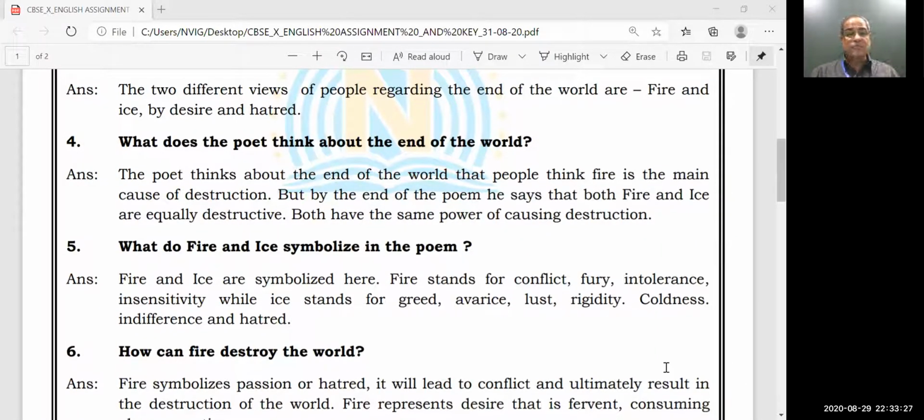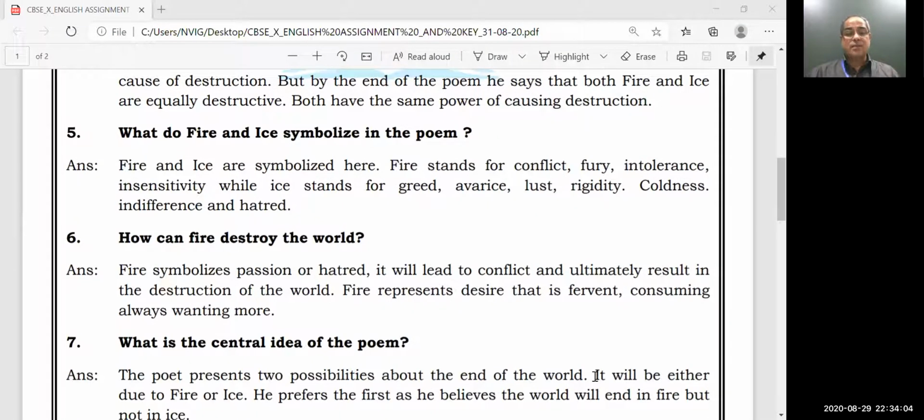What do fire and ice symbolize in the poem? Already we saw. Fire and ice are symbols of destruction. Fire stands for desire. Ice stands for hatred. In detail, if you see, fire stands for conflict, fury, intolerance, insensitivity, while ice stands for greed, avarice, lust, rigidity, coldness, indifference, and hatred. These are all destructive forces, right?